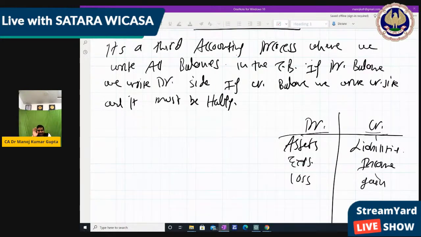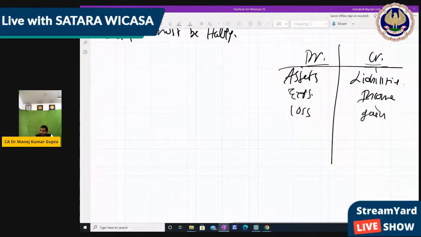Okay, understood. So now, what we are going to do? We are going to make the trial balance, where if it is a debit balance, we write it on the debit side, and if it is a credit balance, we write it on the credit side. The trial balance can be made in T form and in statement form. In T form, we put a center line and divide debit and credit. But in statement form, we write particulars, debit amount and credit amount. Right? So make the statement form.